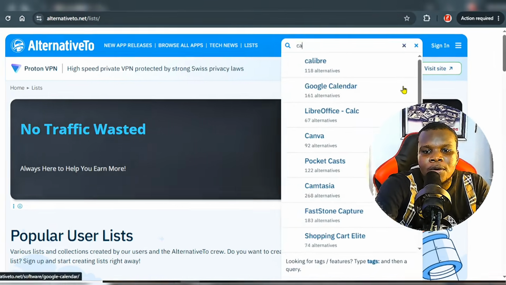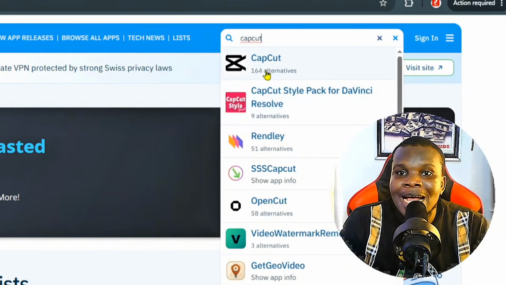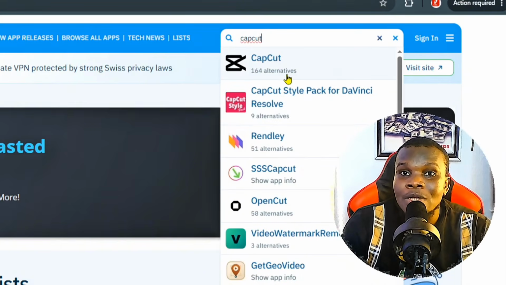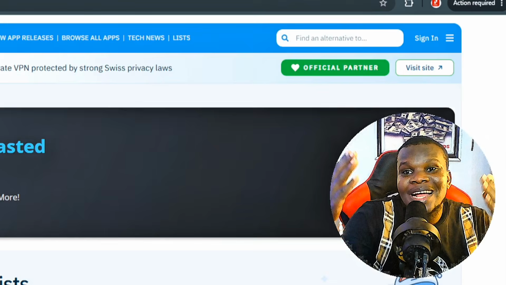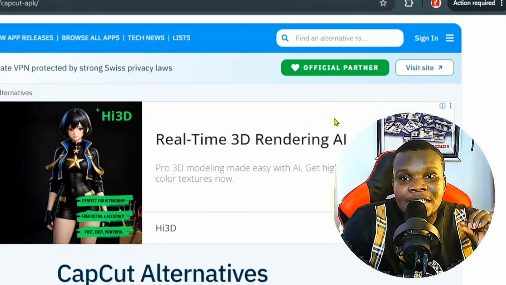All right, search for CapCut. Type in CapCut, and you're going to see right here CapCut has over 164 alternatives on this very platform. So if you click on it, this is going to simply bring out all the AI tools or all the applications that are alternative to CapCut.